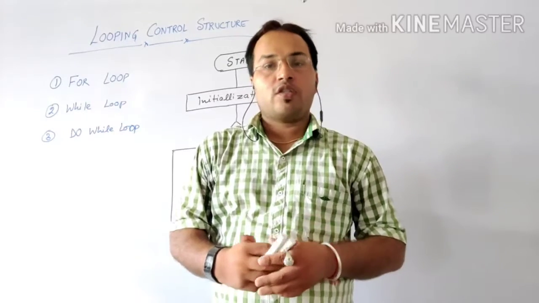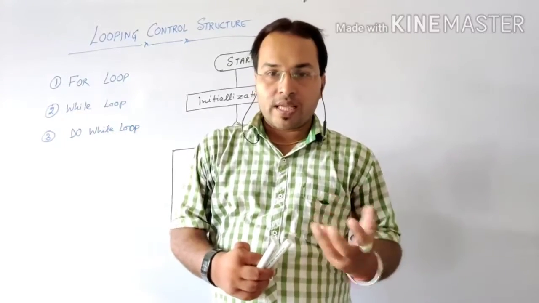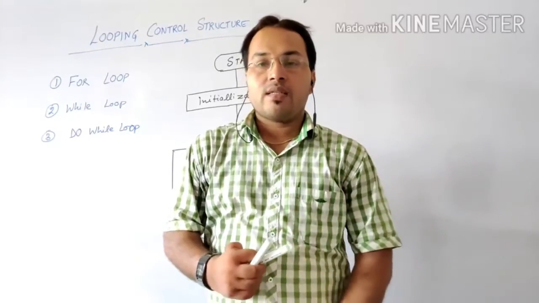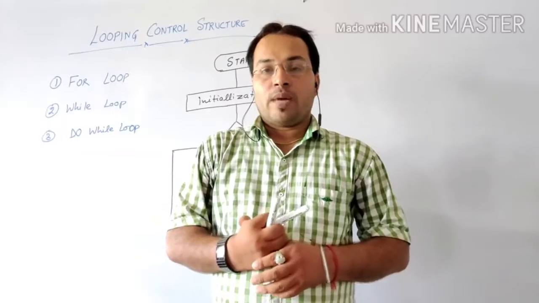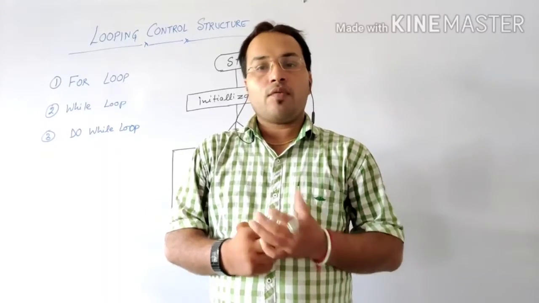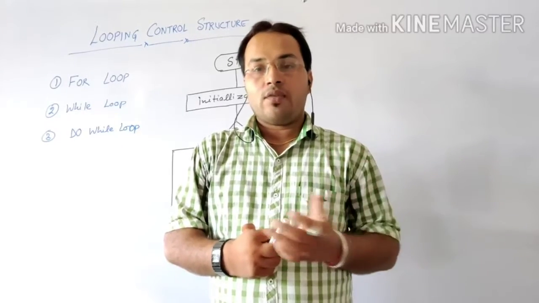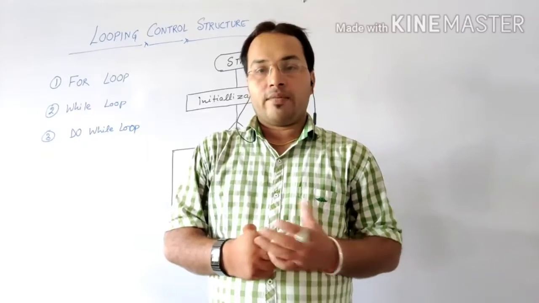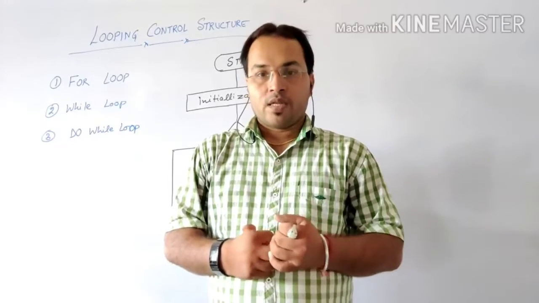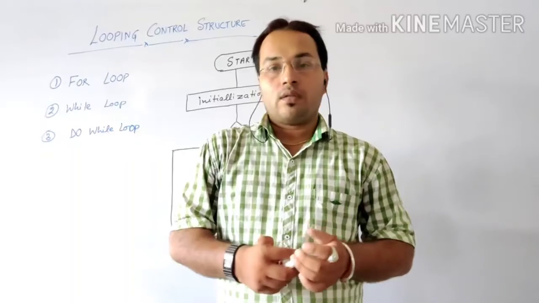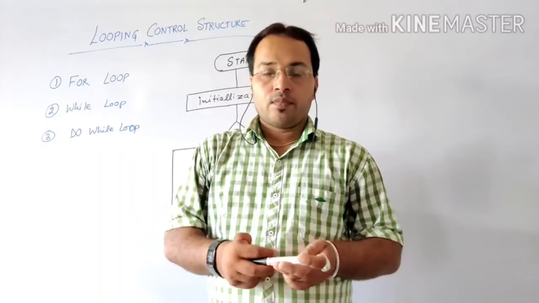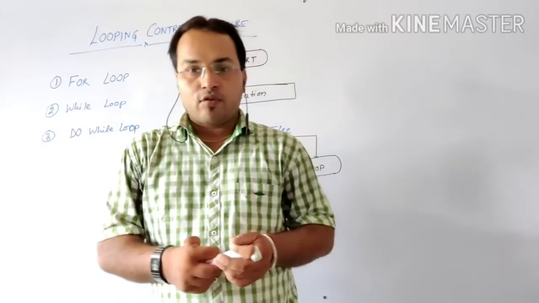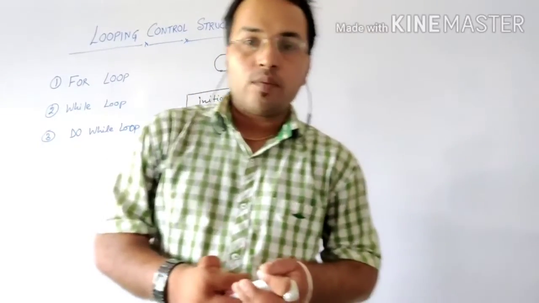In looping control structure, we are going to save our time as well as our energy by not writing the same lines of code many times. Suppose we have to print the table of any number. In the simple method, what do we have to do?